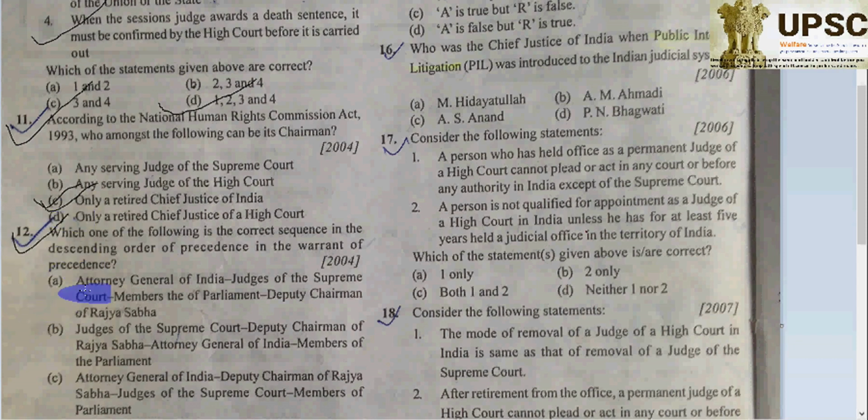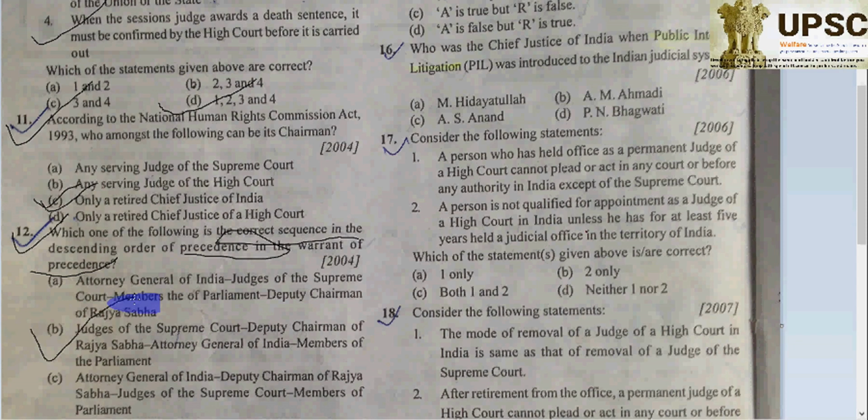This is a very easy question, my dears. According to the descending order of precedence in the warrant of precedence, who will be first? Judge of the Supreme Court, Deputy Chairman of Rajya Sabha, Attorney General of India, or a Member of Parliament? A Judge of the Supreme Court has a higher rank than a Member of Parliament, the Deputy Chairman of Rajya Sabha, and the Attorney General of India. So B will be correct, no doubt.